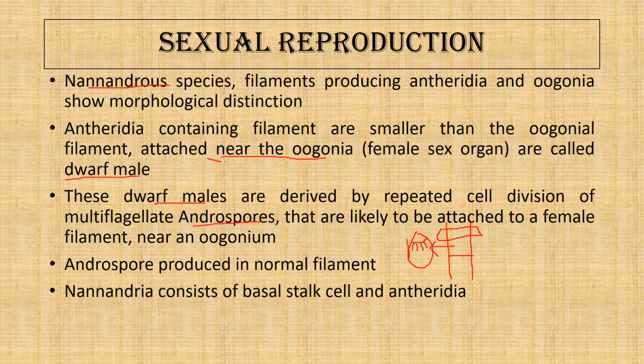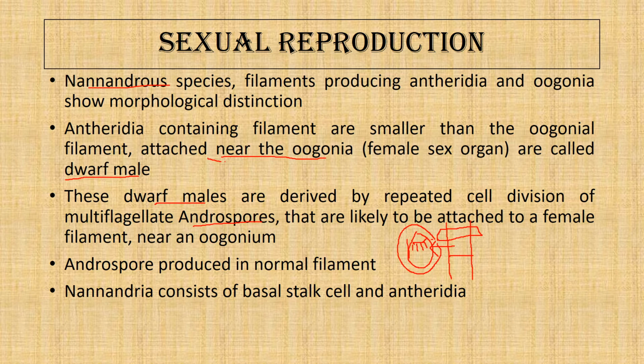Once the androspore is formed, it is liberated to the environment by the bursting of the outer wall, and the inner wall gelatinizes to form a vesicle.